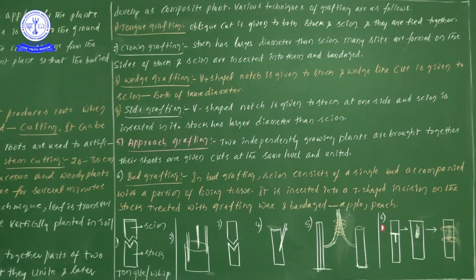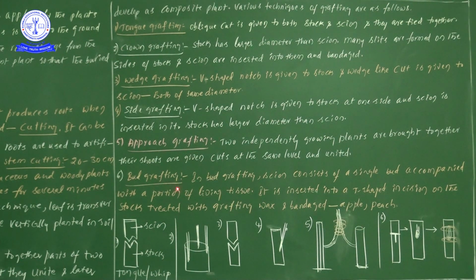Next, approach grafting. Here two different branches of two different plants are kept or connected together. In future we can cut them out. The branch we have taken from this plant will be connected with the other plant automatically. So on one plant we can see two different branches.